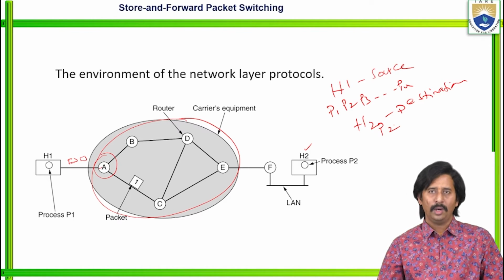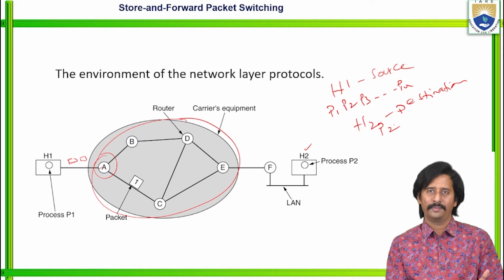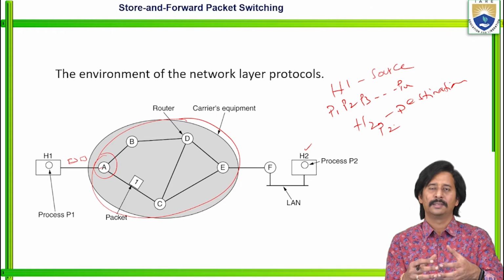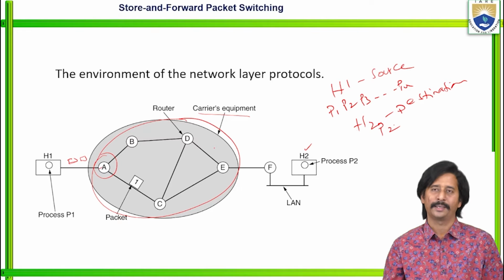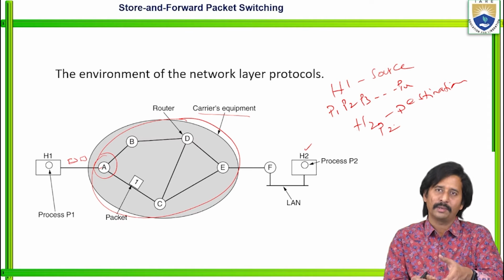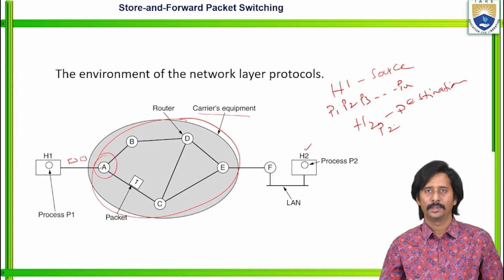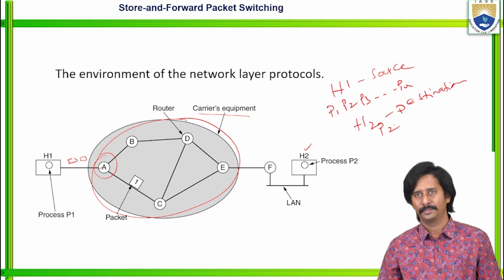With the help of that equipment, various routers may communicate. Here we can call it the carrier's equipment. It carries the information from host 1 to host 2. There is no direct communication between host 1 and host 2.